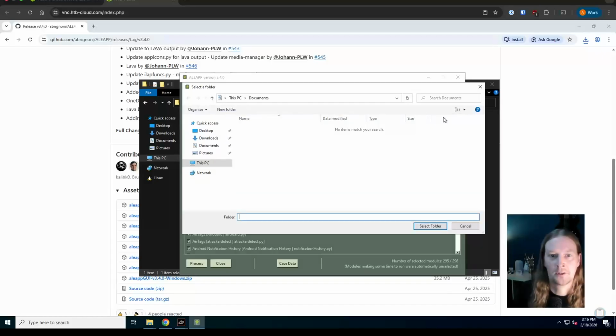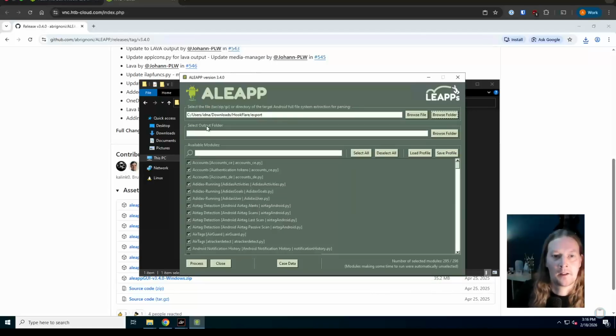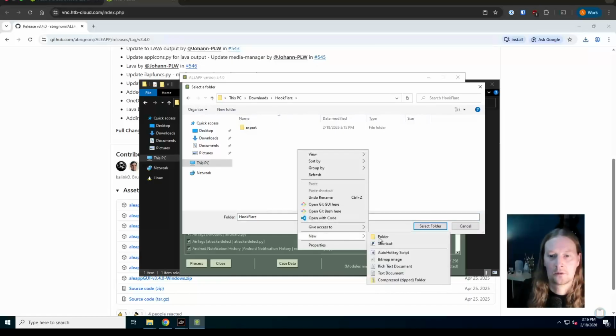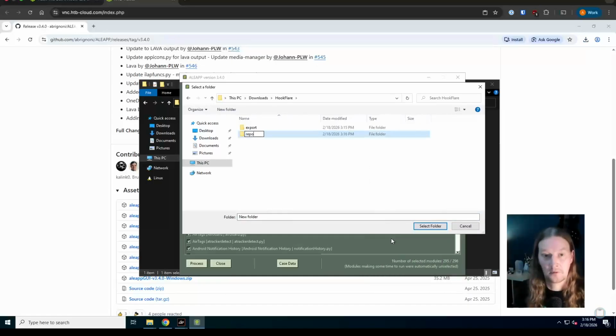So I'm going to browse for the folder. Oh, sorry. Just the export is all I need there. Would that take the disk image? No, it will not. Okay. So I just choose the export folder. Now it generates a report. So we want to give it the output folder for that report. So I'm going to keep it in the same location here and create a new folder called report and store it in there.